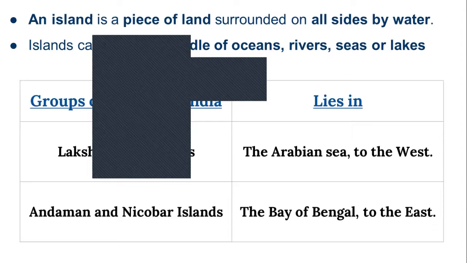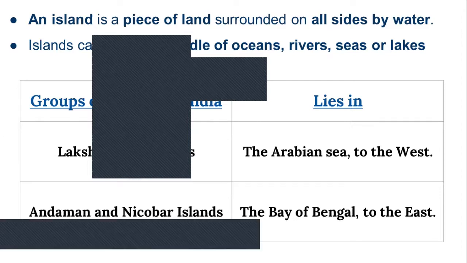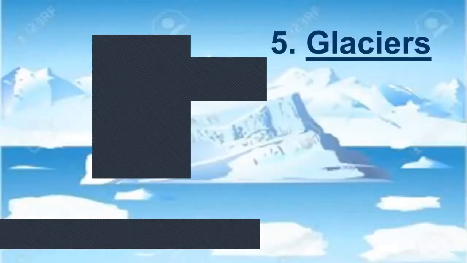Groups of islands in India. The Lakshadweep Islands lie in the Arabian Sea to the west. The Andaman and Nicobar Islands lie in the Bay of Bengal to the east. Then look at the next slide. Sorry, this is a glacier. You see, this is a glacier.